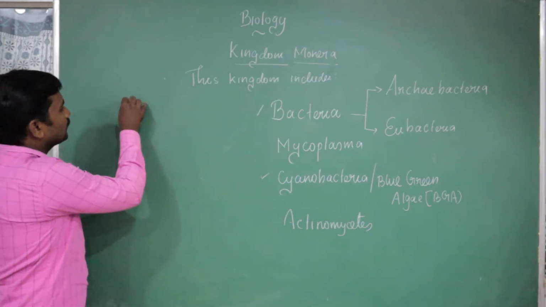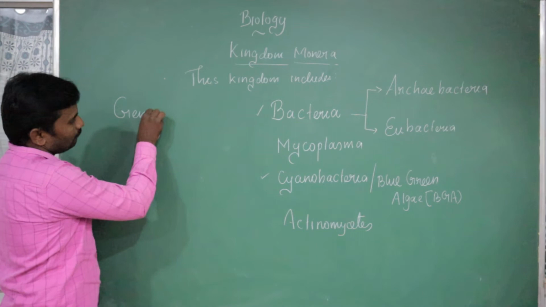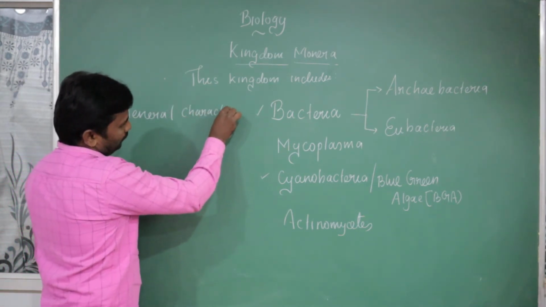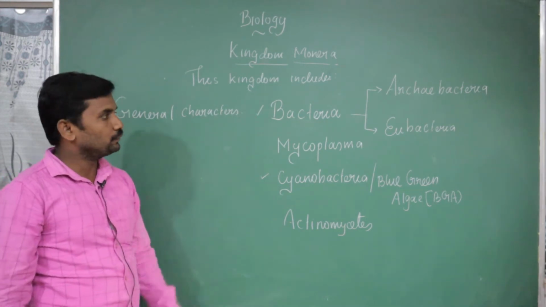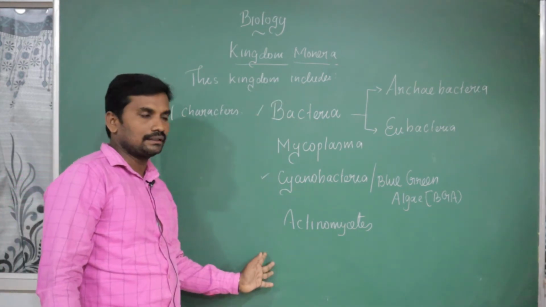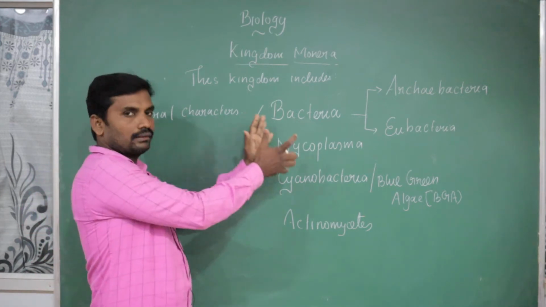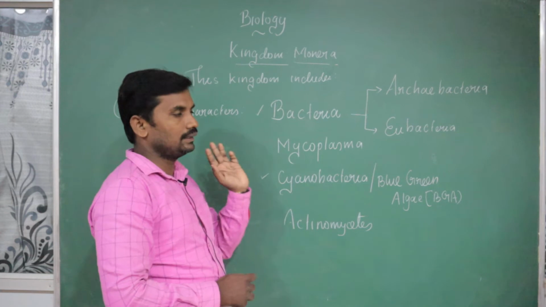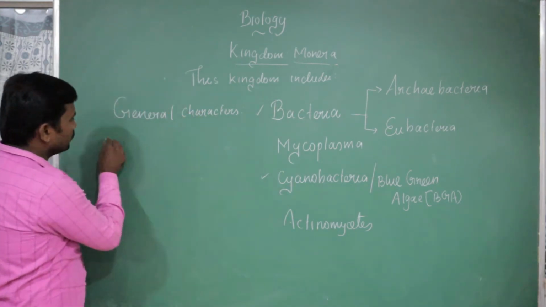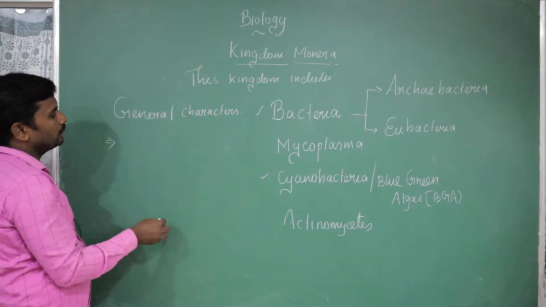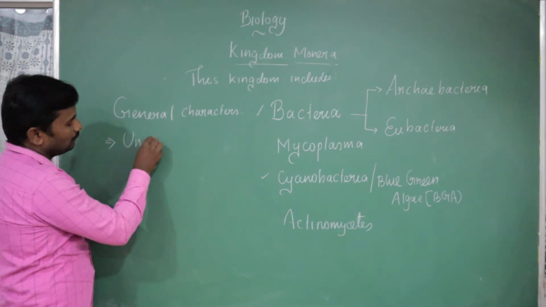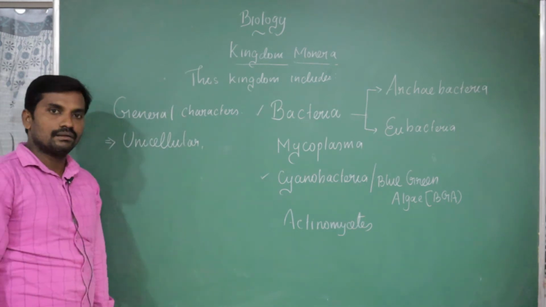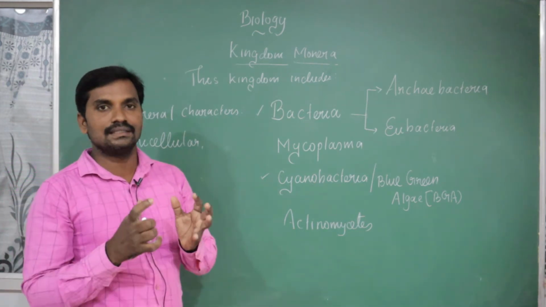Okay, what are the general characters of Monera? The general characters are supposed to match all the organisms. Whatever I am going to write should be common to all of them. But what is the peculiar character? The first character is that all monerans are unicellular organisms. We already studied that unicellular means the organism is made up of a single cell.